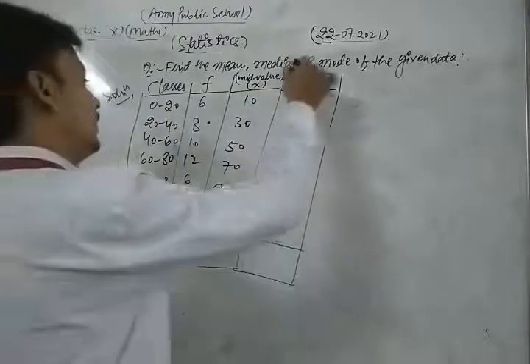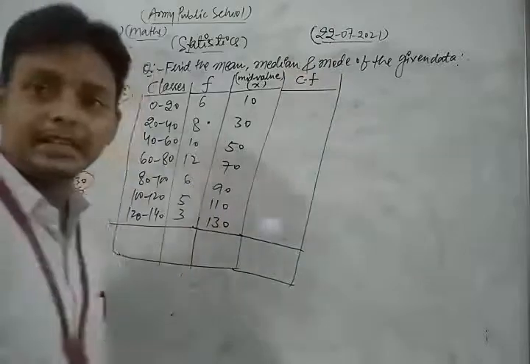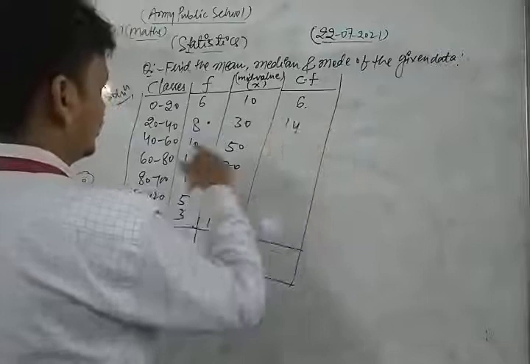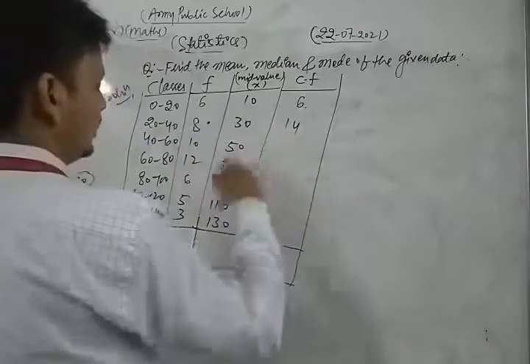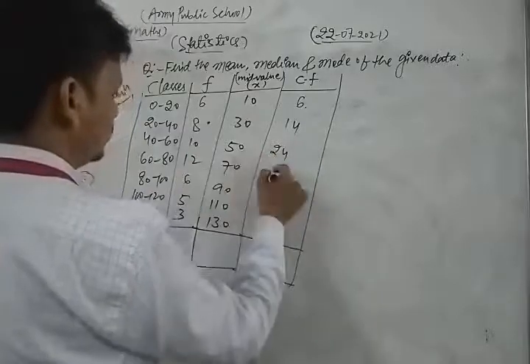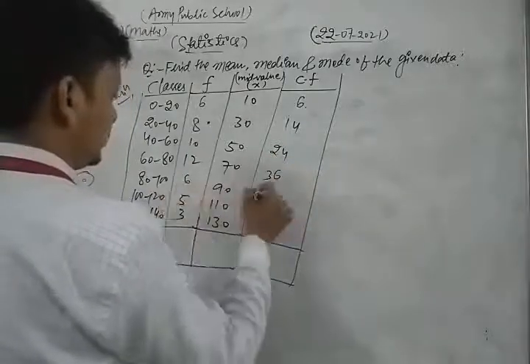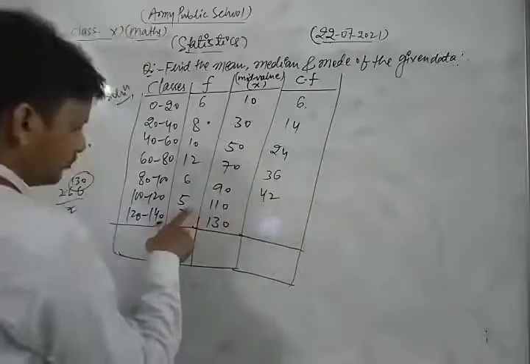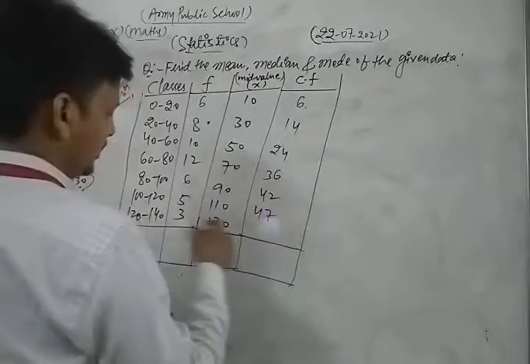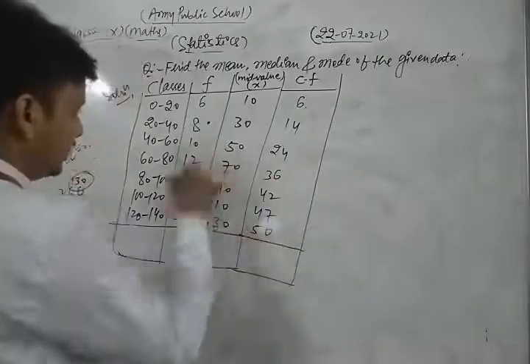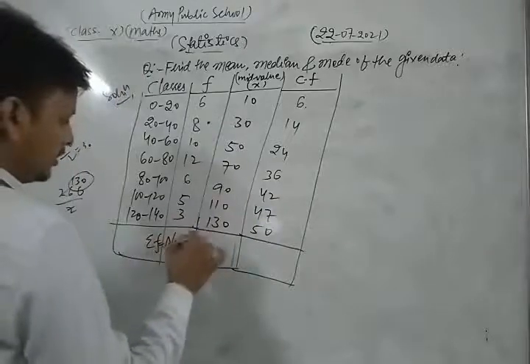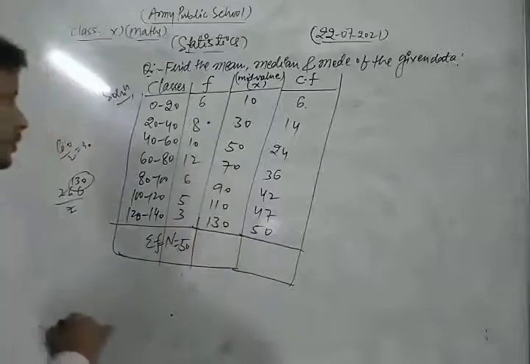Now we also find the cumulative frequency for finding the median. So cumulative frequency is what? 6, 14, 24, 36, 42, 47, 50. So in this way, the value of sigma f, that is the value of n, is 50. It is clear. Okay.